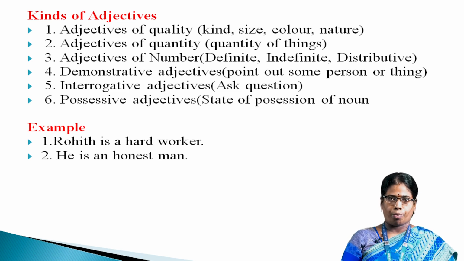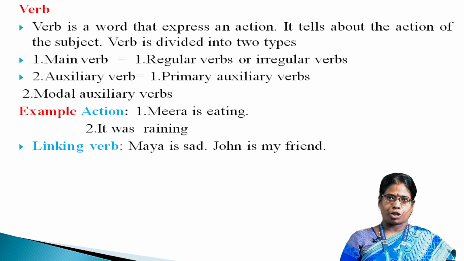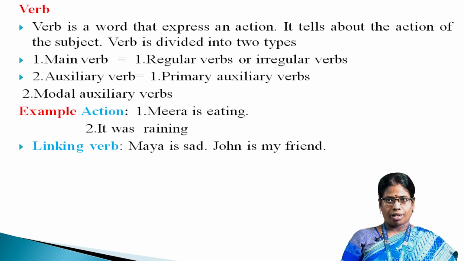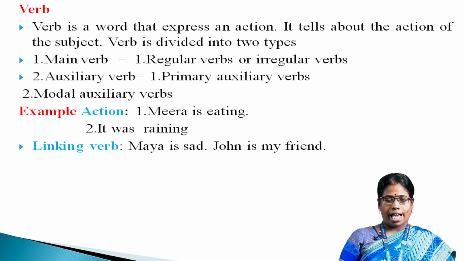He is an honest man. Verb. Verb is a word that expresses an action. It tells about the action of the subject. That is, verb is divided into two types. That is, main verb. Regular verbs or irregular verbs come under this category. Auxiliary verbs, primary auxiliary verbs, and then modal auxiliary verbs.